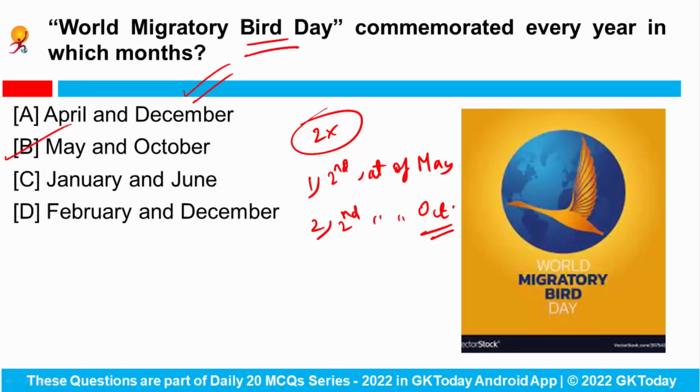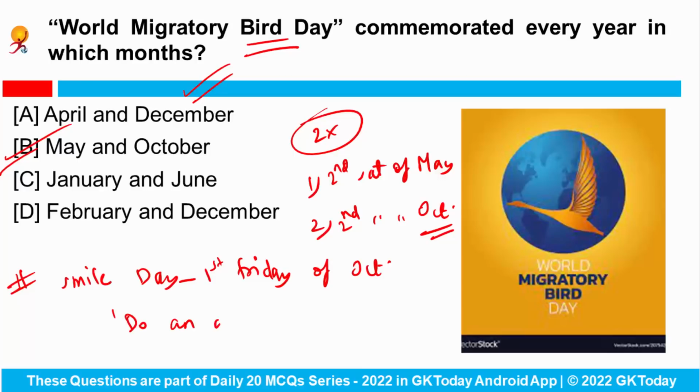Answer would be May and October. Now apart from it, the World Smile Day is observed on the first Friday of October month every year, and this year what was the theme? Do an act of kindness, help one person smile.